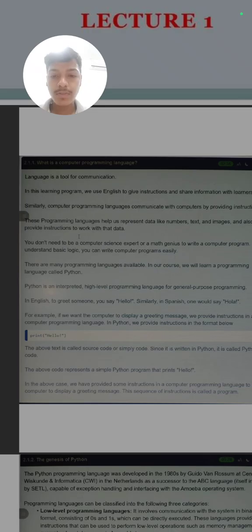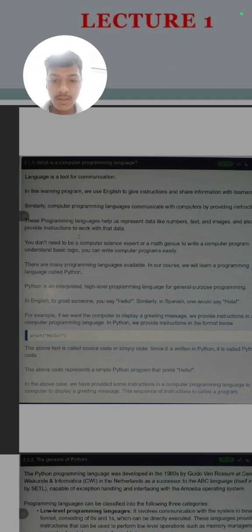Python is an interpreted, high level programming language for general purpose programming. So basically Python is a high level interpreted language. Interpreted means the code which we write will be executed line by line, not directly group wise. In English, to greet someone you say hello. Similarly, in Spanish one would say hola. So in different languages we have to write different words for the same meaning. Like here it is written hola, as I have highlighted.